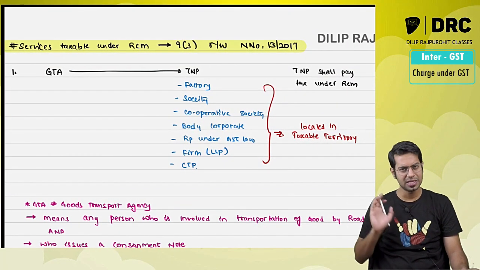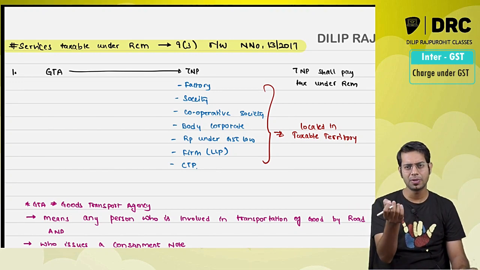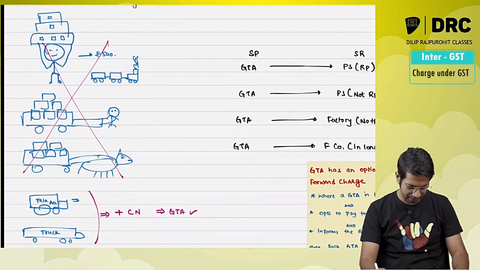Normally a registered person has to pay the tax under reverse charge, but if it is government which has taken registration only for the purpose of deducting taxes, then it is not applicable.